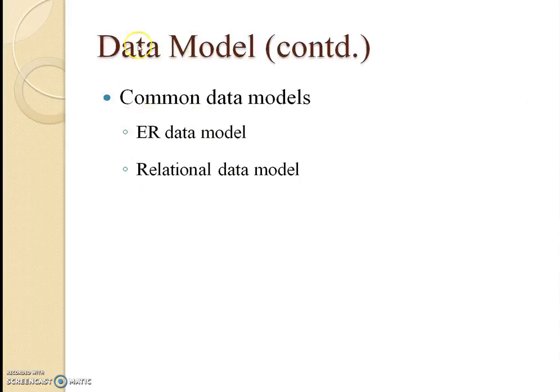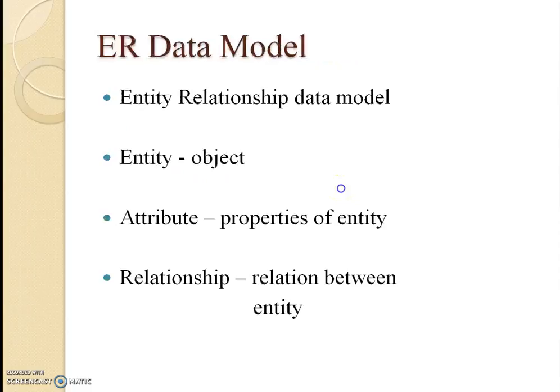These are some common data models: ER data model, relational data model. We shall discuss these two models here. First of all, ER data model. E stands for entity, R stands for relationship. So it is called entity relationship data model. Entity is any object. Attribute is a property of the entity. Relationship is the relation between entities.